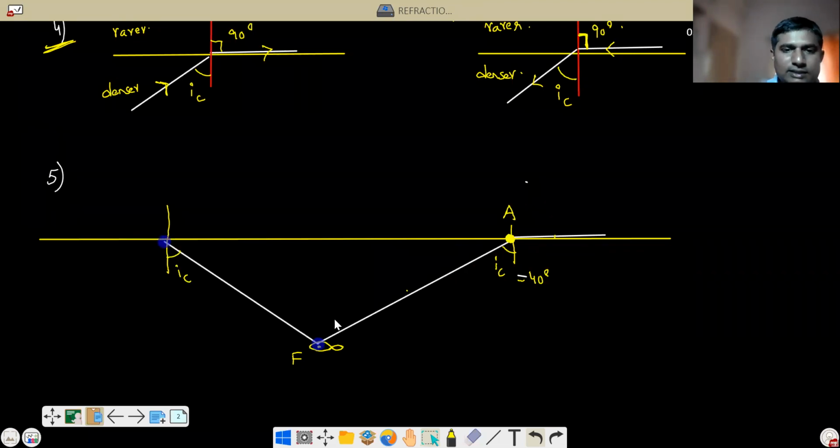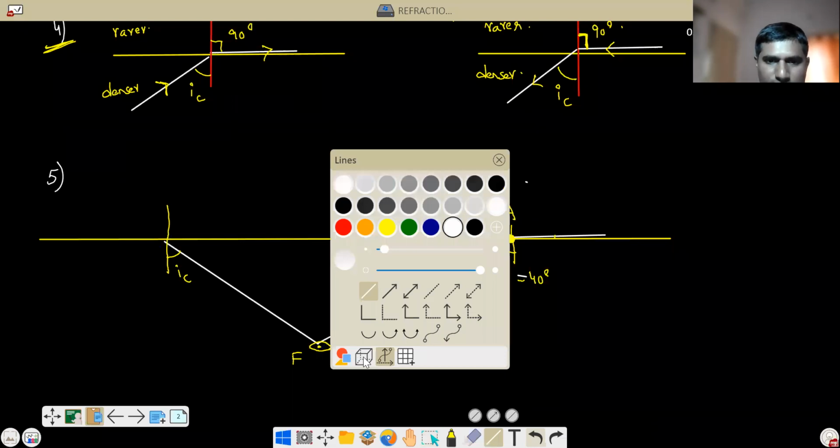So this will happen throughout, correct or not? This is only 2-dimensional that I am able to see, but in 3-dimensional it will be in the form of a cone. Let me see, do I have a cone or not? Okay, see here.